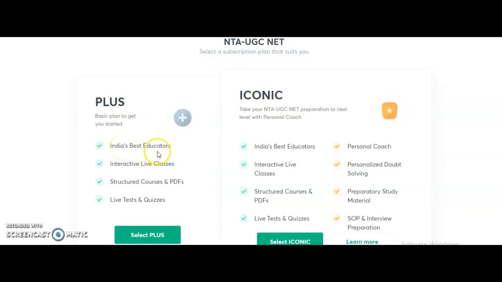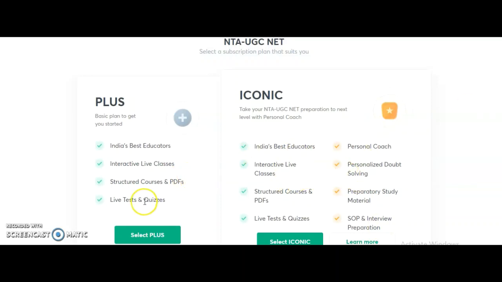In the Plus subscription, you will get India's best educators on Unacademy. You will be provided with doubt clarifying sessions also, interactive live classes, and you can download the PDFs, live tests and quizzes. Coming to the Iconic subscription, you get interactive live classes, PDFs, live tests and quizzes, just like the Plus. Apart from this, you will get a personal coach, personalized doubt solving, preparatory study material, SOP, and interview preparation. All these things you will get additionally in the Iconic subscription.